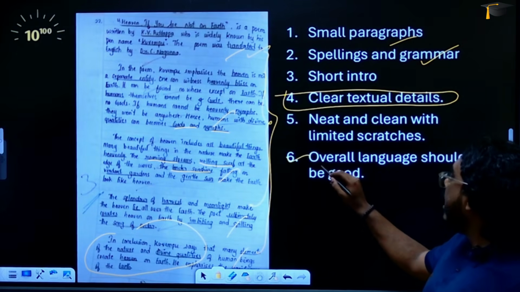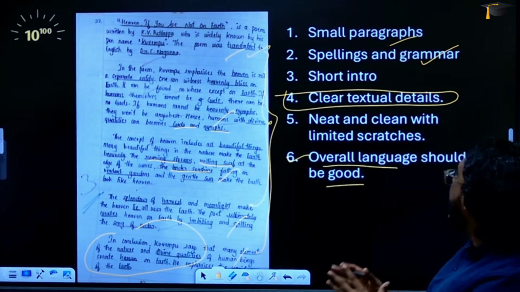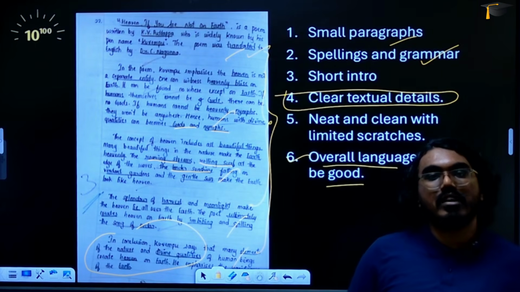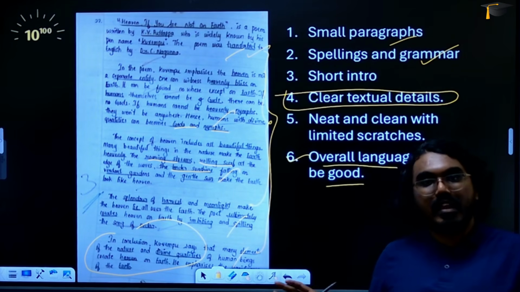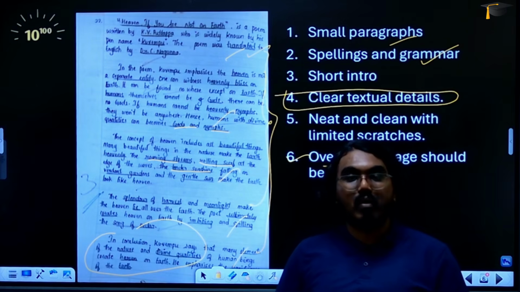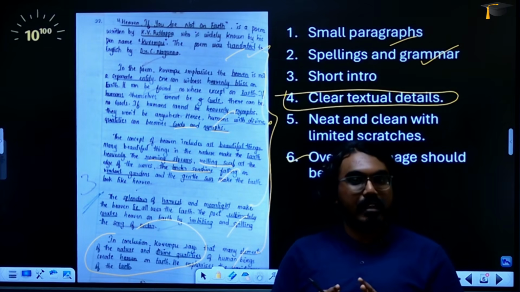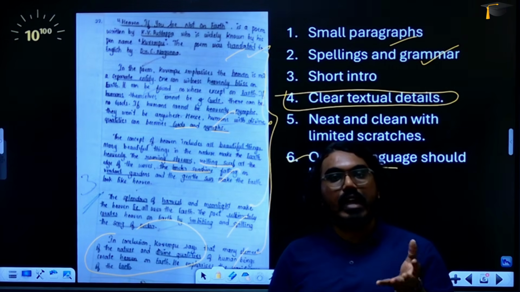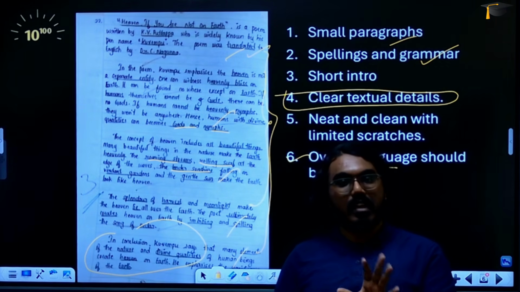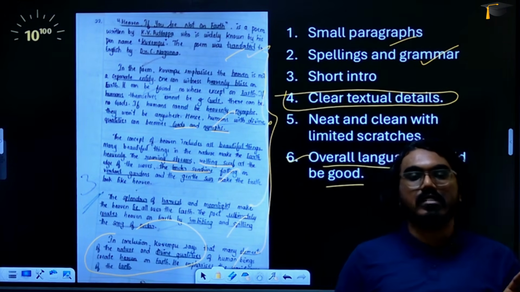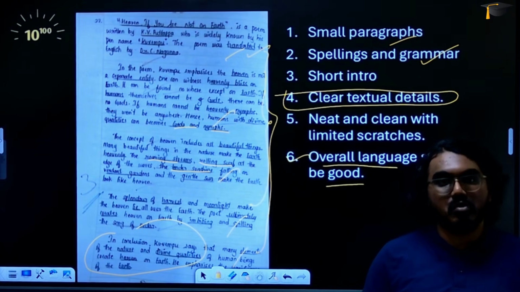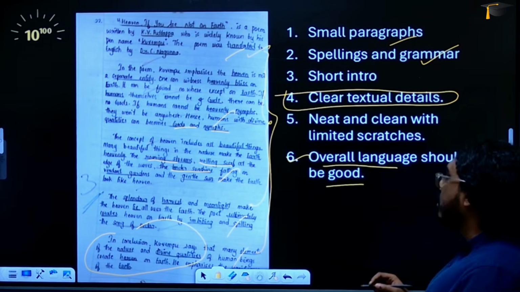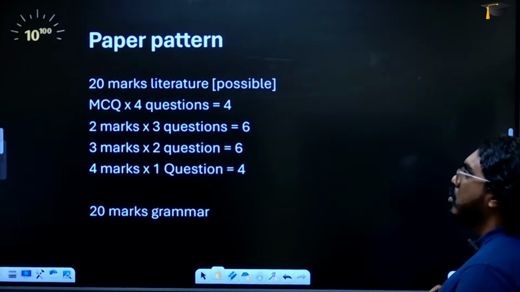The last tip that I have for all of you is the overall language in the answer should be good. Okay, so don't try to use words that you don't know. You would have heard somewhere and you feel that I'll fit that in the answer. Avoid doing things like this. Use whatever language you know, and write it in the correct manner. It's better to write correct simple sentences with correctness instead of writing wrong sentences with fancy words. That makes no sense, right? So keep your overall language as simple as possible. So I believe that these are some tips that will help you do well in your exam.